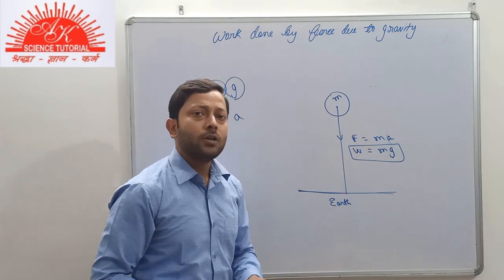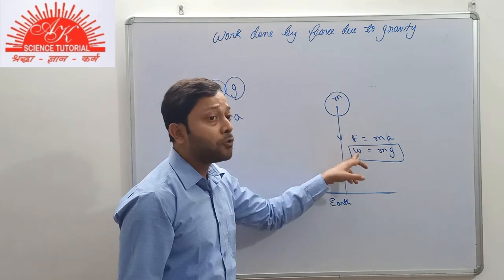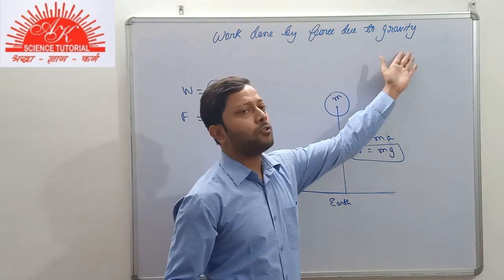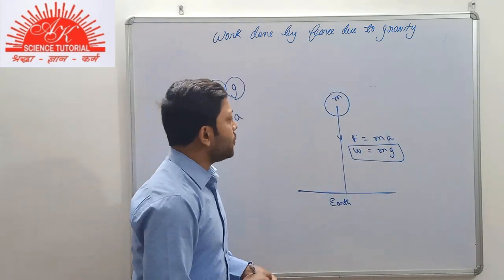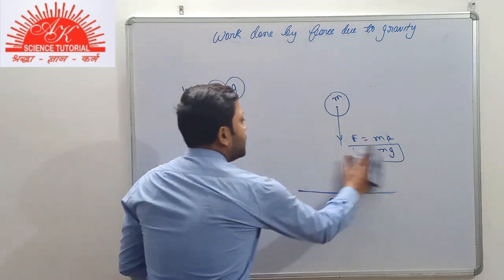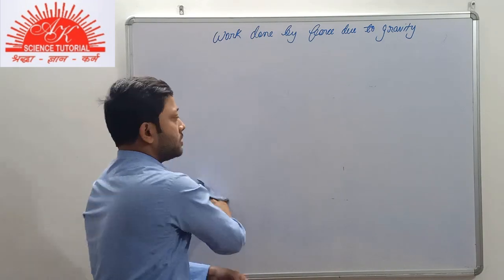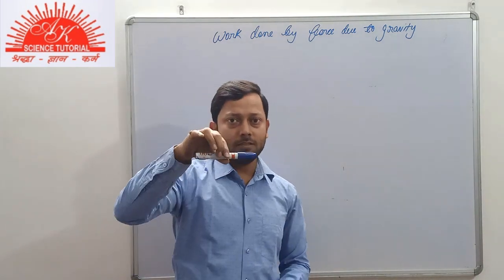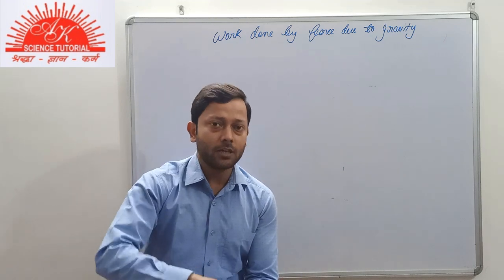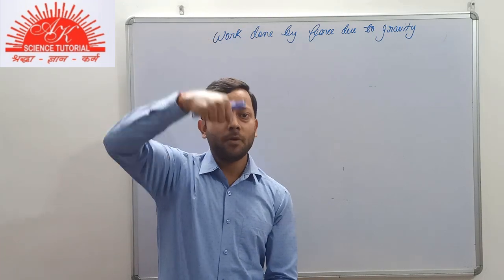So what do we conclude? The weight of the body is itself a force, that is the force due to gravity. So we have to discuss the work done by force due to gravity. Suppose we have the same body over here, this marker, on the surface of Earth, and I have to lift it up. I have to change the position of the body, to increase the height of the body by raising it.